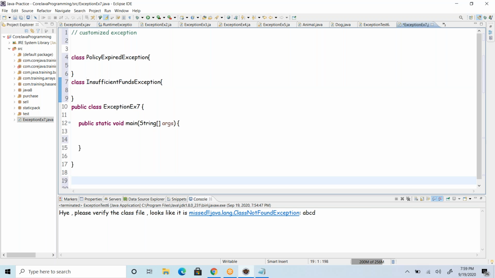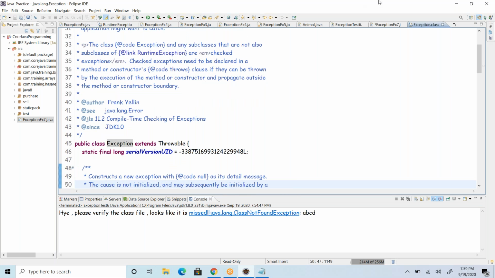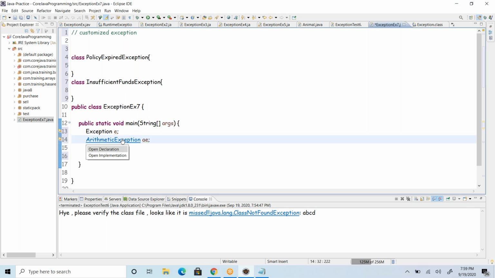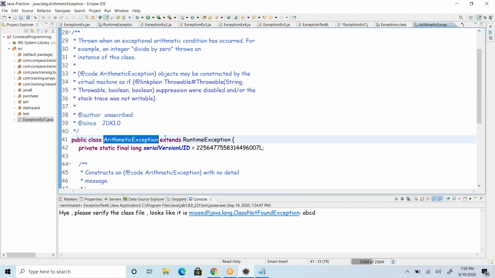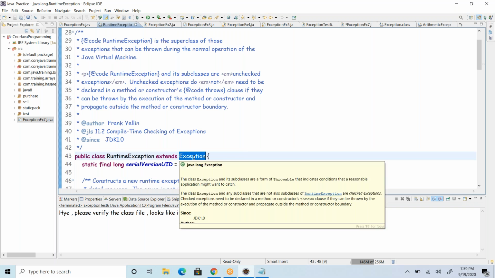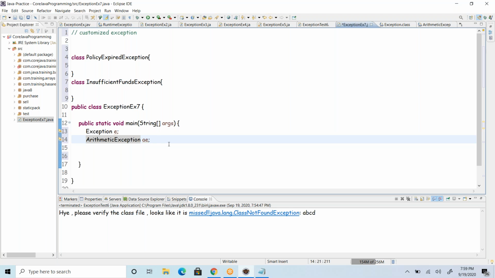If you look at the exception hierarchy, Throwable is the root, the base class. Before that we have multiple things. For example, we have already seen ArithmeticException. ArithmeticException extends RuntimeException, and RuntimeException extends Exception. Ultimately, all your exceptions extend either RuntimeException or Exception.